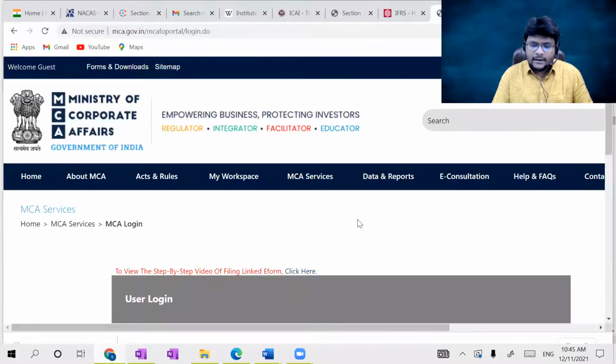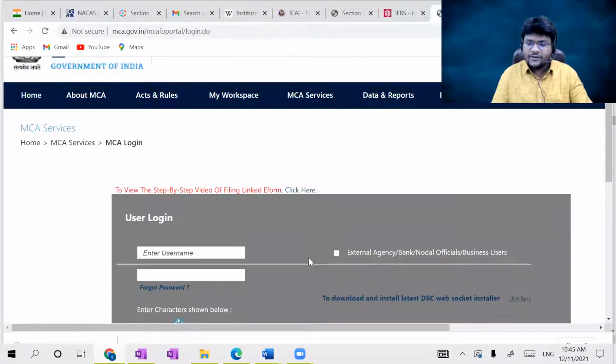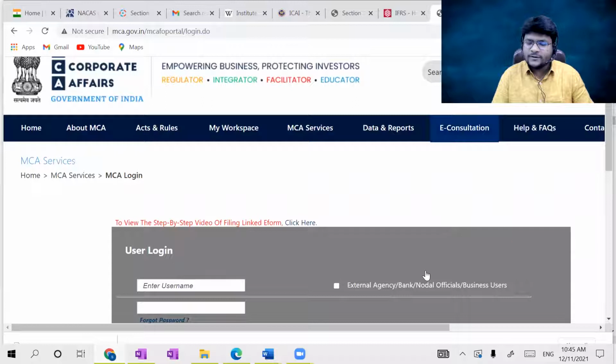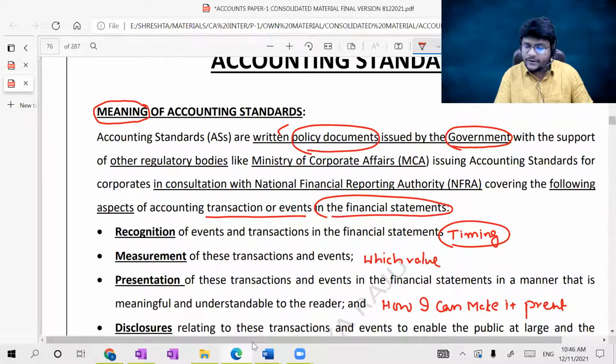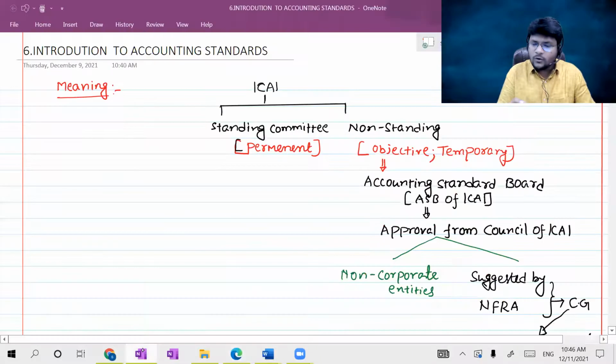So this is the Ministry of Corporate Affairs official website. We checked in the chapter on financial statements of companies how the company database exists on the MCA website and the various forms filed with the MCA to comply with certain compliances. All such things we already checked using the MCA website. You know what exactly MCA does: issuing accounting standards for corporates in consultation with the National Financial Reporting Authority. Sir, what is this National Financial Reporting Authority? First, let me explain through my OneNote. Again, I'll go to the particular official website, guys.